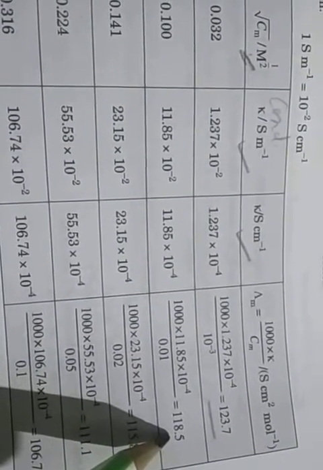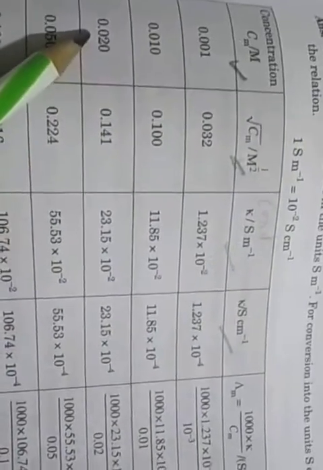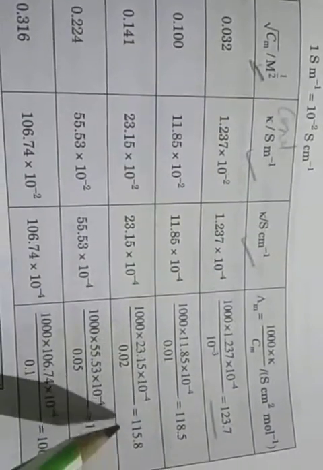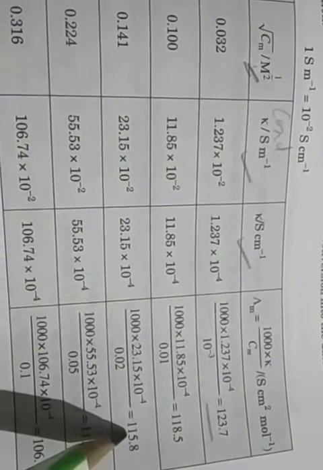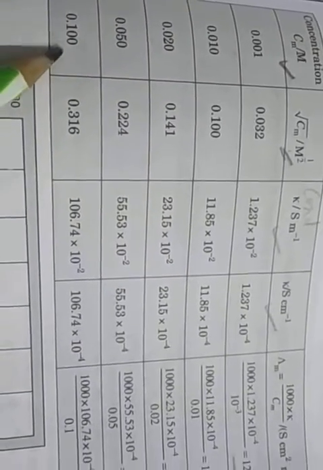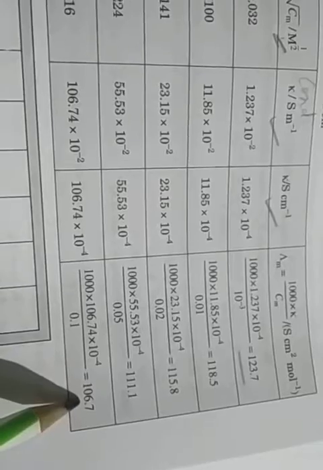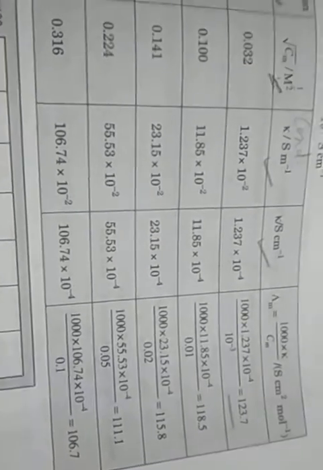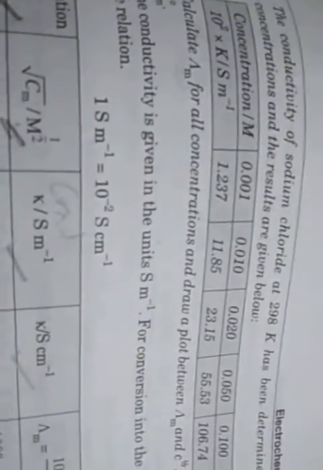Then for concentration 0.010, the molar conductivity comes to 118.5. For 0.020 concentration, it comes to 115.8. For concentration 0.050, the molar conductivity is 111.1. For concentration 0.100, the molar conductivity comes to 106.7. The question is to calculate the molar conductivity for all concentrations, so we find it one by one for all concentrations.